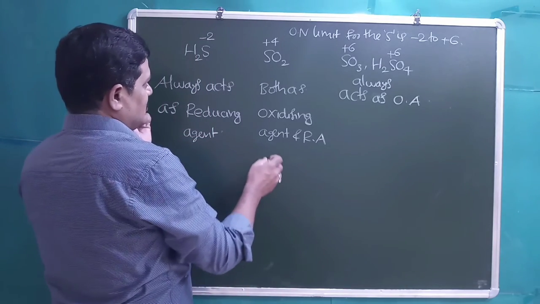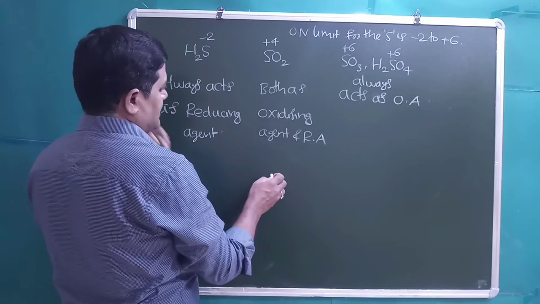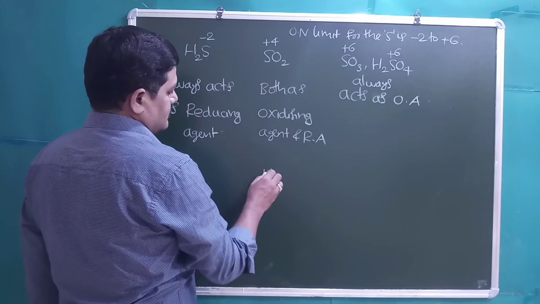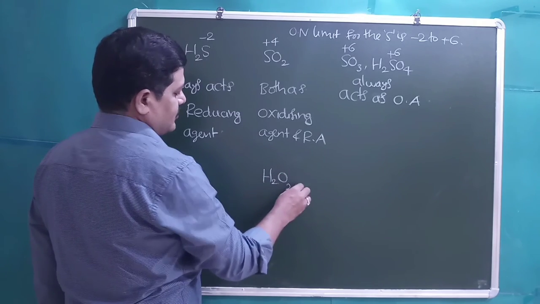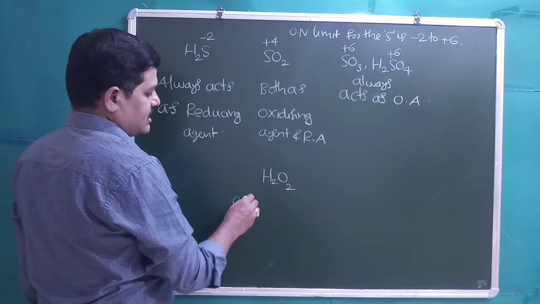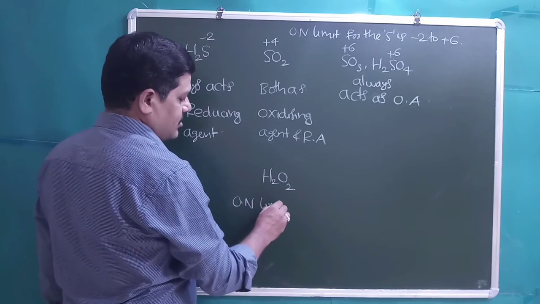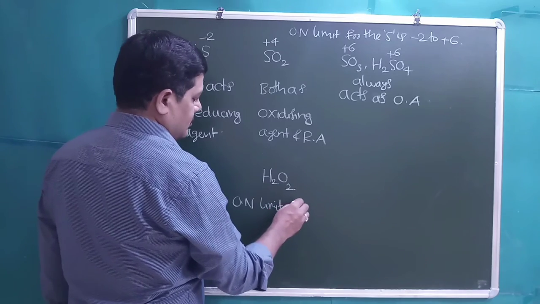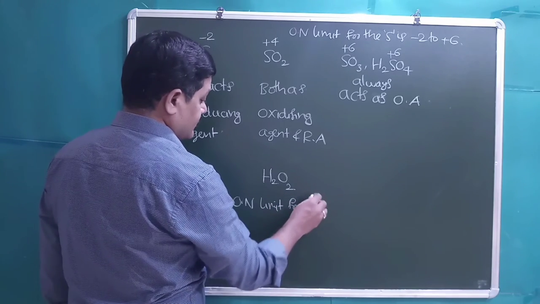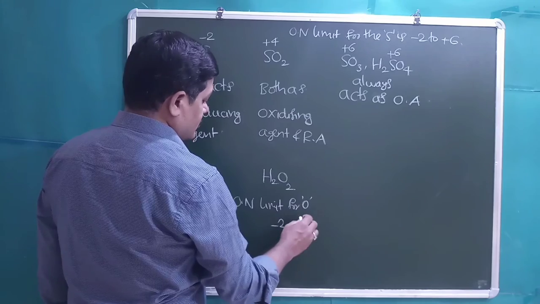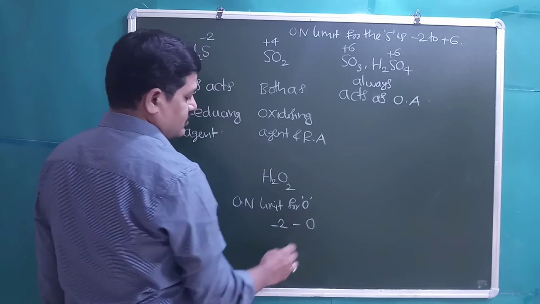Some other examples, students. If you take H2O2, the oxidation number limit for oxygen is -2 to 0.